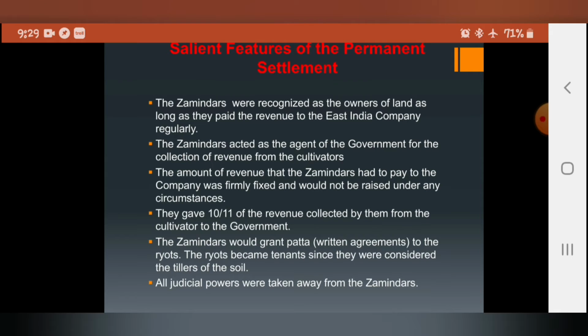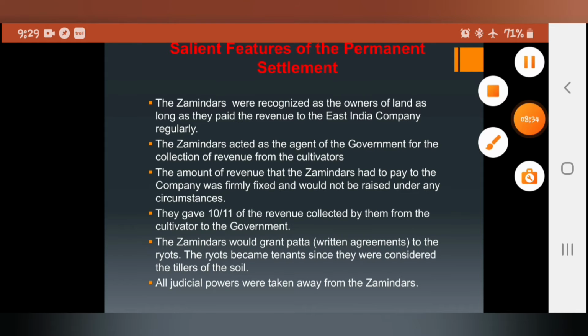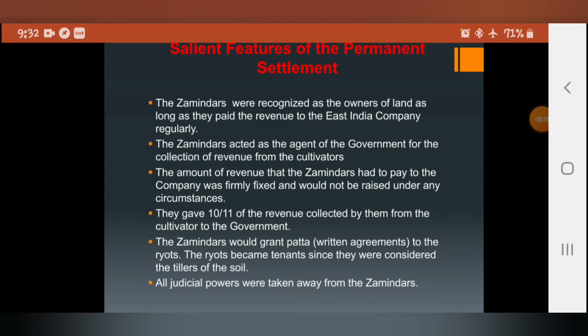Third point, the amount of revenue that the zamindars had to pay to the company was firmly fixed and would not be raised under any circumstances. So the East India Company had fixed how much they were supposed to pay. The amount of revenue that zamindars had to pay to the company was firmly fixed by the East India Company, and in any circumstances it would not be raised.